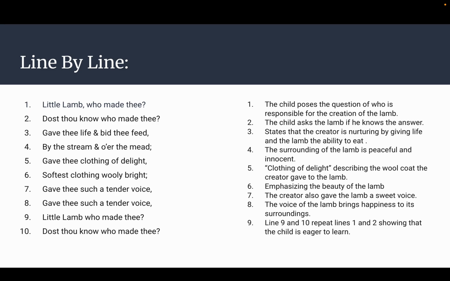Little lamb, who made thee? Dost thou know who made thee? Lines 9 and 10 repeat the first 2 lines of stanza number 1, and it just shows that the child is very innocent and eager to learn the answers to the questions. He would love them to just be answered.